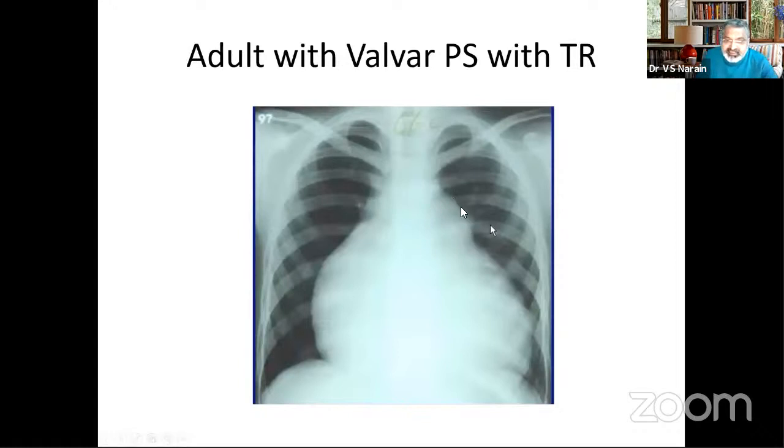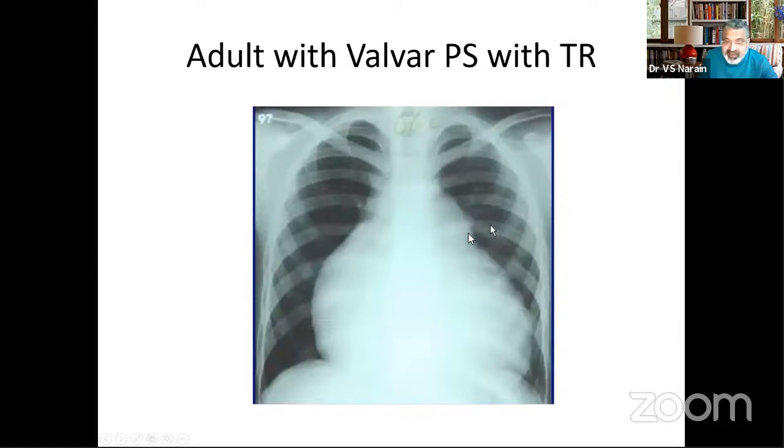Now you can say that this is a dilated main pulmonary artery. It could be pulmonary arterial hypertension. Why do you say it is pulmonic stenosis? Why I say pulmonic stenosis is because in pulmonary hypertension, in addition to the main pulmonary artery dilatation, you would also expect a right pulmonary artery dilatation, which is not there. So if you have a main pulmonary artery dilatation, but no right pulmonary artery dilatation, you are not dealing with pulmonary arterial hypertension.